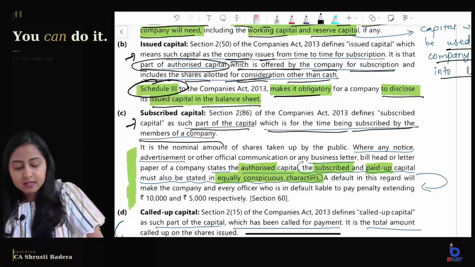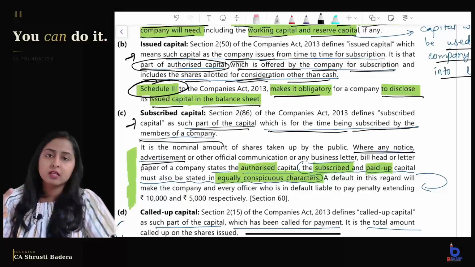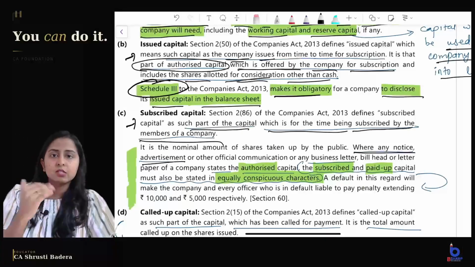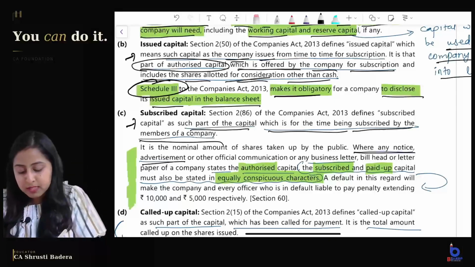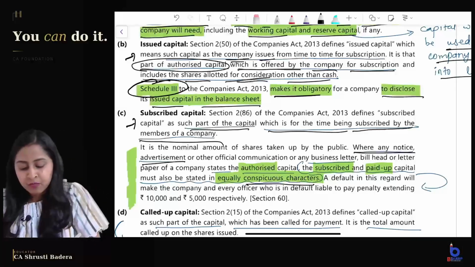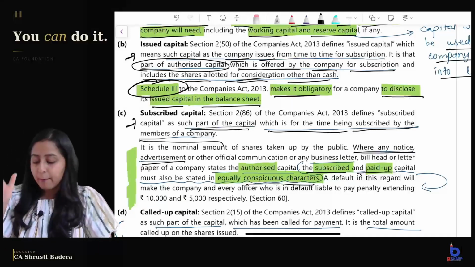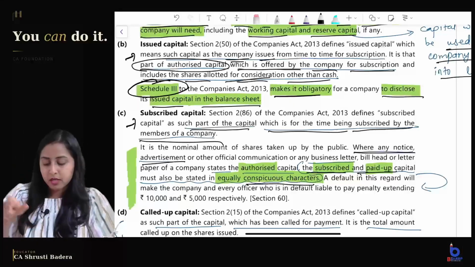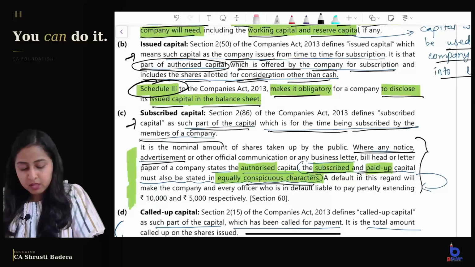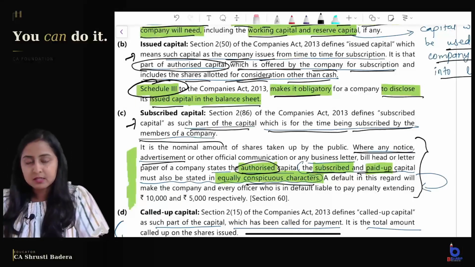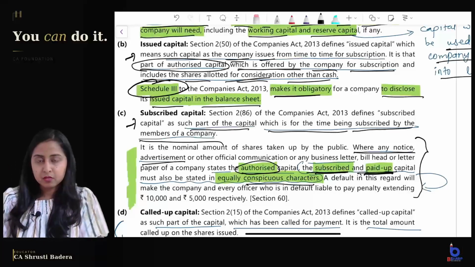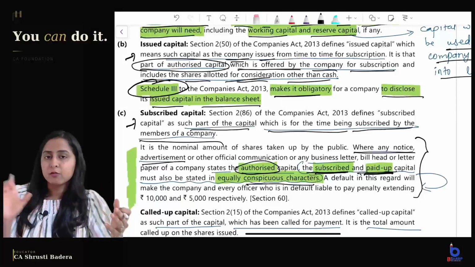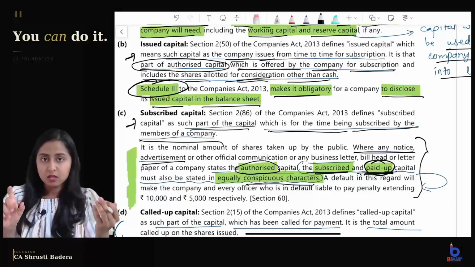Now the Companies Act says wherever any notice or advertisement is issued by the company, sometimes as per the Act the company has to issue a notice or advertisement, and if in that advertisement the authorized capital is mentioned, then in the same manner, in the same conspicuous characters, that means equally visible characters, the company has to mention the subscribed and paid up capital. Paid up we are going to see now. Okay, so this is an important point. If the authorized capital is noted on any document, then the subscribed and paid up capital must also be noted, because authorized is a big number, but the public wants to know what is the subscribed, and in that what is the paid up amount. Paid up means what?